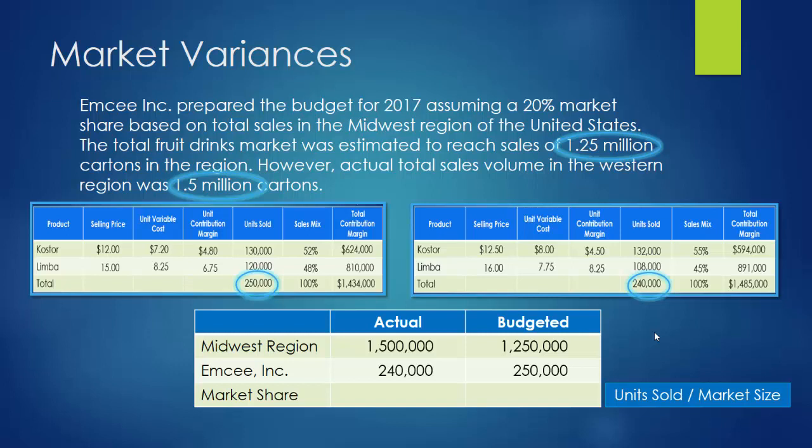So we sold 240,000 cartons. In the Midwest region, 1.5 million were purchased, which means we sold 16% of all juice cartons or fruit drink cartons in the area, which is not good because when we budgeted, we expected to sell 250,000 cartons in a market of 1.25 million, which means we expected to have 20% of all sales. So our market share was not nearly what we thought it was going to be.